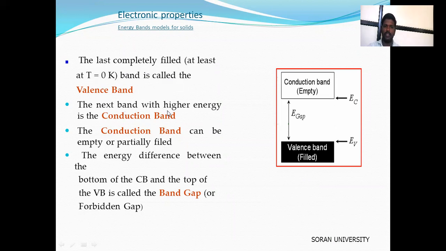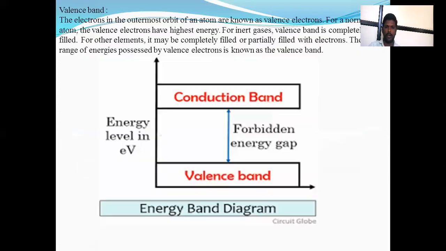The next band with higher energy is the conduction band. The conduction band can be empty or partially filled, but the valence band is filled or partially filled, not empty. The energy difference between the bottom of the CB, meaning conduction band, and the top of the VB, that is the valence band, is called the band gap. जे valence band and conduction band मधला दोन्ही difference जो काही गॅप असतो एनर्जी गॅप, तर त्या गॅपला बँड गॅप किंवा फॉरबिडन बँड गॅप म्हटलं जातं.